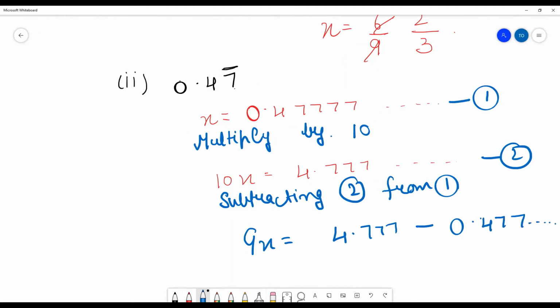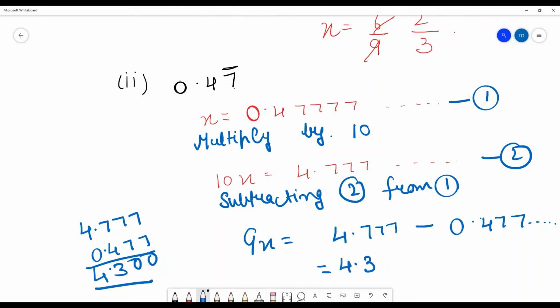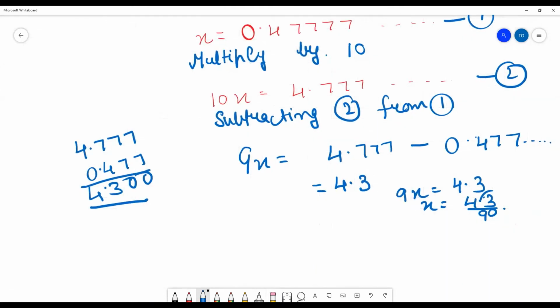Okay, like this. So what will be your answer here? This will give you 4.3. Okay. This will give you 4.3. So our 9x will be what? 4.3 and x will be 4.3 upon 9. So this will be 43 upon 90. So 43 upon 90 is our answer. Okay. Have you got it? Yes, ma'am. Okay. Now we are moving on to third such type of question, which is a bit different.